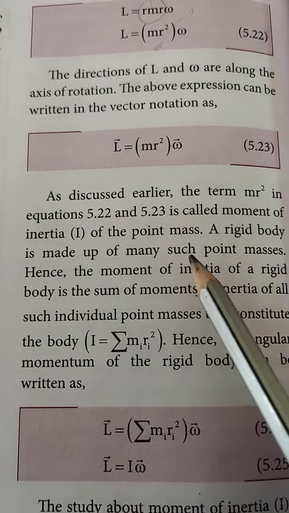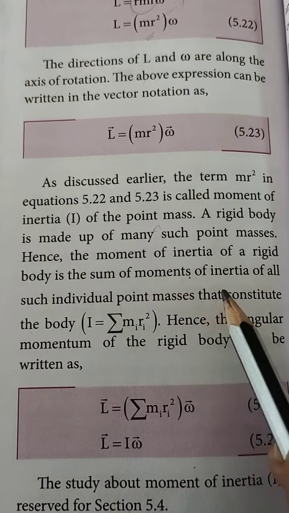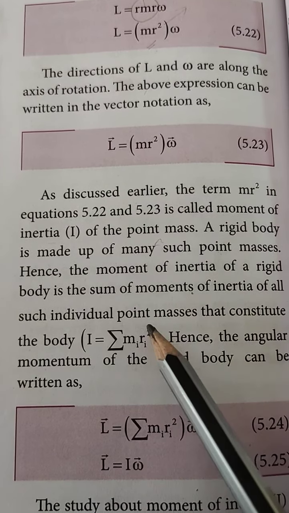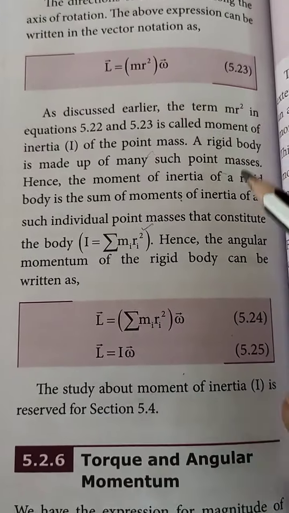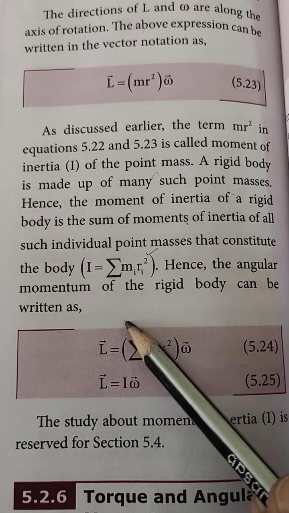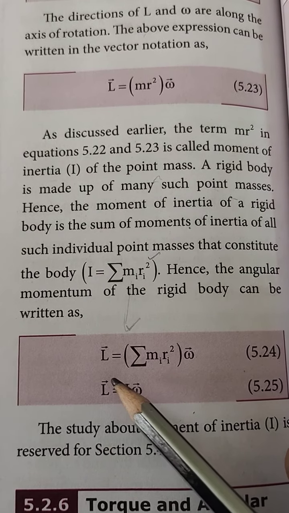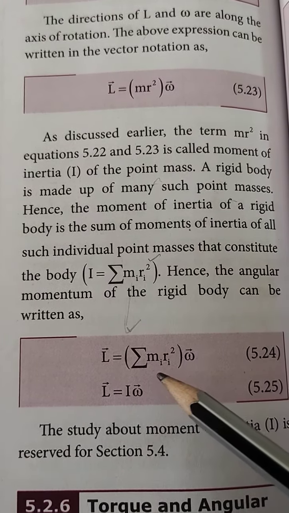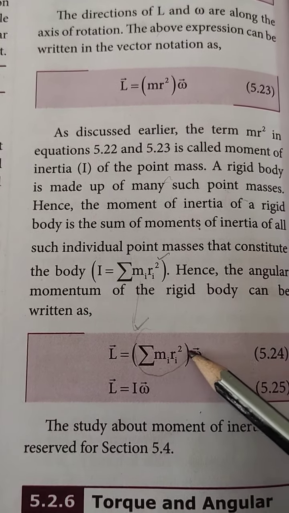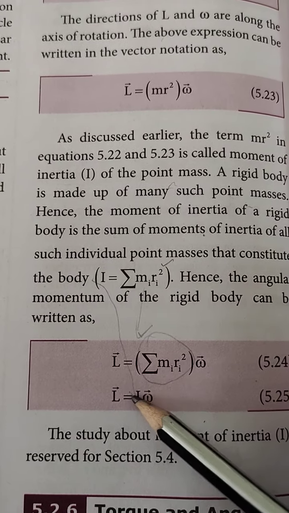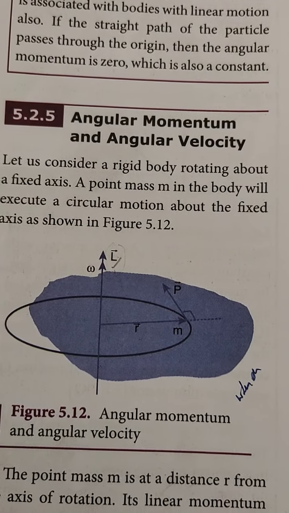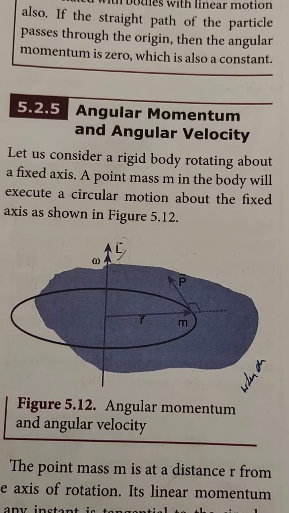The term m r squared is the moment of inertia. A rigid body is made up of many such point masses. Hence the moment of inertia of a rigid body is the sum of the moments of inertia of all the individual point masses. So we can write I equal to the summation of m_i r_i squared. Putting in the summation, the angular momentum L vector equals the summation of m_i r_i squared into angular velocity omega. Replacing the bracketed term with I, L equal to I omega. This is the relation between angular momentum L and angular velocity omega.